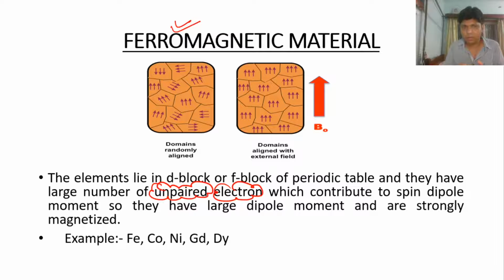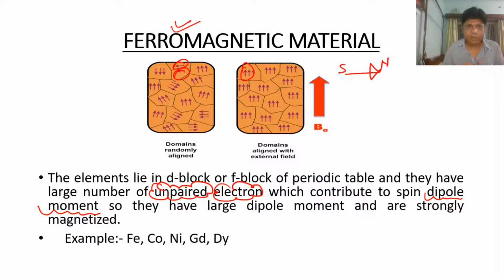That is called an unpaired electron, which contributes to the spin dipole moment, right? Here this arrow indicates the dipole moment. Whatever arrow is within an element of any magnetic material indicates the dipole moment, which is south to north headed.